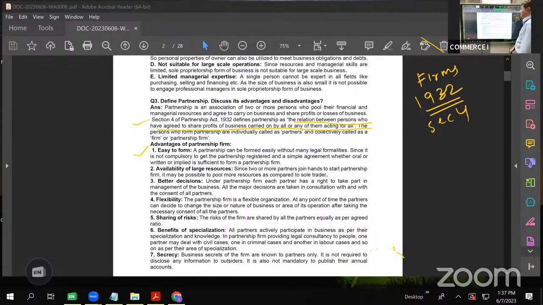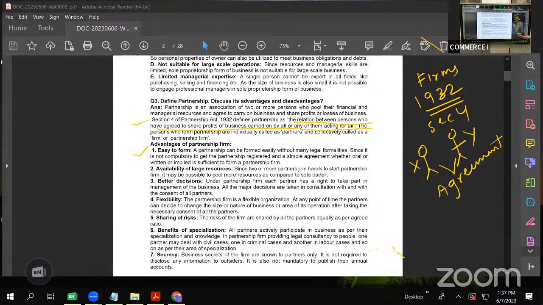What is the first advantage? It is easy to form. Just like a sole proprietary firm, here also we don't have much legal formalities. What is the simple thing we have to do? We simply have to enter into an agreement. That is what is expected. Suppose there are two persons, X and Y, they both want to start a partnership firm. They have to have an agreement. That is an essential feature of any partnership firm.